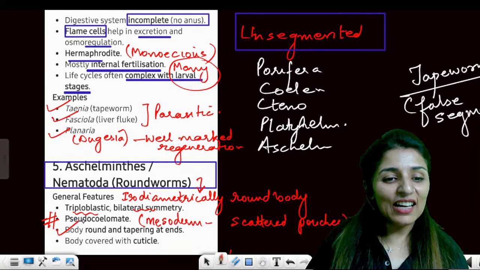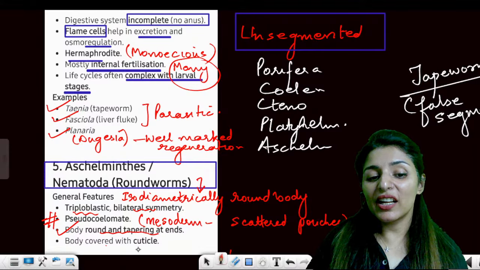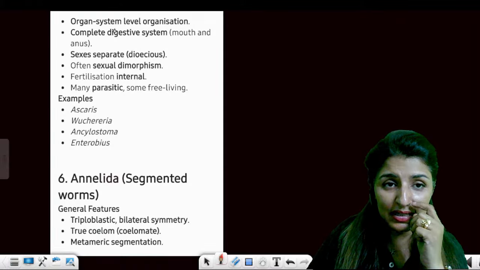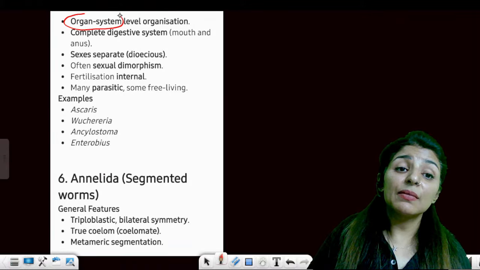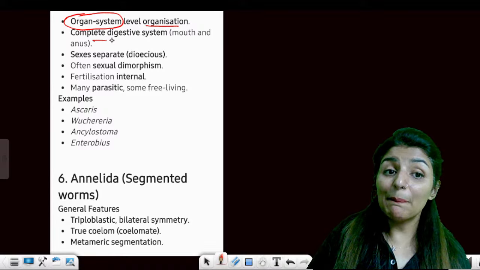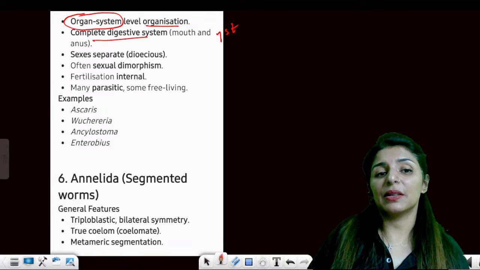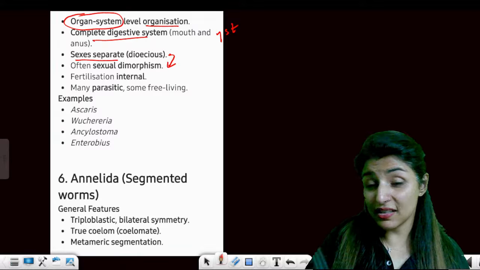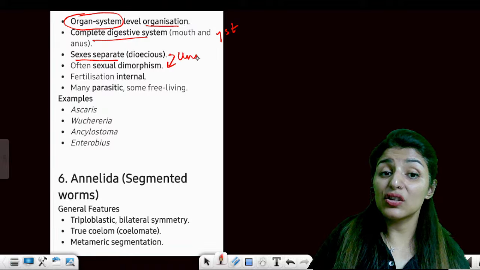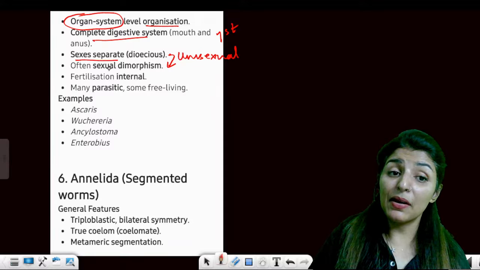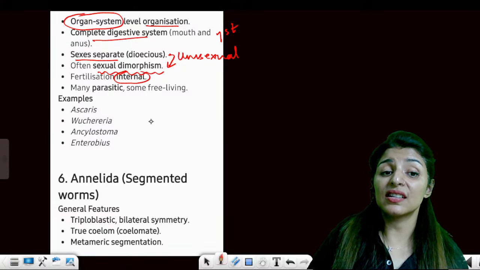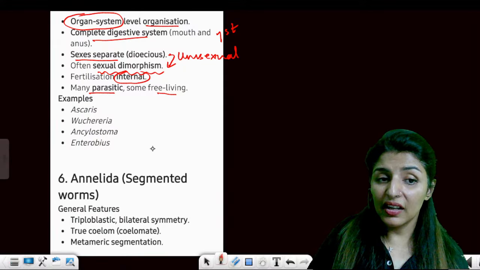Body round and tapering at the ends, covered with cuticle. This cuticle is a parasitic feature and prevents it from getting digested by our enzymes. Organ system level of organization first appeared here. Complete digestive system appeared for the first time in Aschelminthes. In Platyhelminthes, it is either absent or incomplete. Sexes are separate, for the first time: they are unisexual, dioecious, male and female separate, and can be distinguished on the basis of external features. They show sexual dimorphism. Fertilization is internal, mostly parasitic, some are free living.